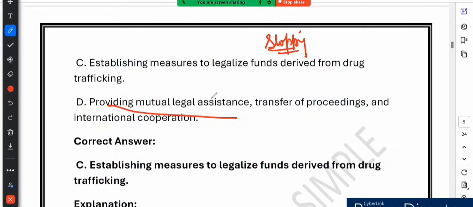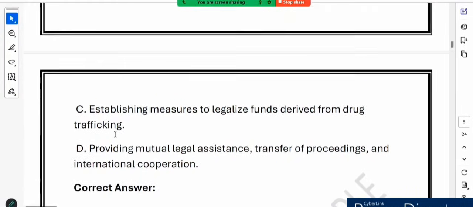The convention emphasized teamwork among countries. It encouraged sharing legal resources, transferring cases and cooperating internationally to tackle drug trafficking, right? So what do you think is the correct answer? Option C is incorrect, right? The question is regarding the incorrect option.